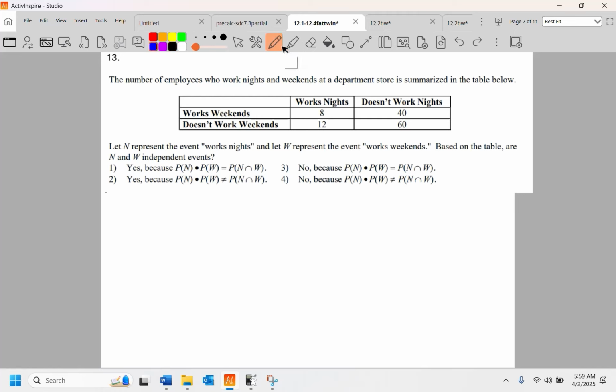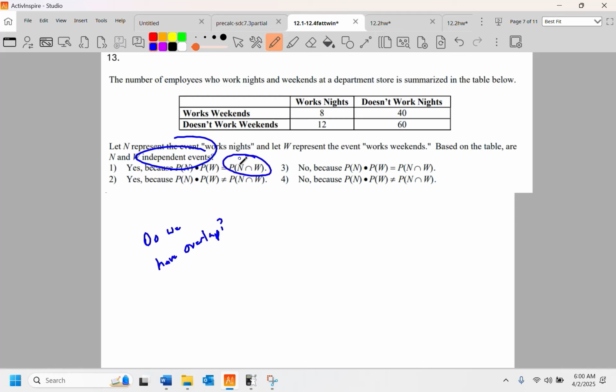The big question is, do we have overlap? That's the big thing. Do we have overlap? Are they truly disjoint? But anyways, let's just go through and check some stuff. It says yes because the P of N times P of W is equal to the P of N and W.